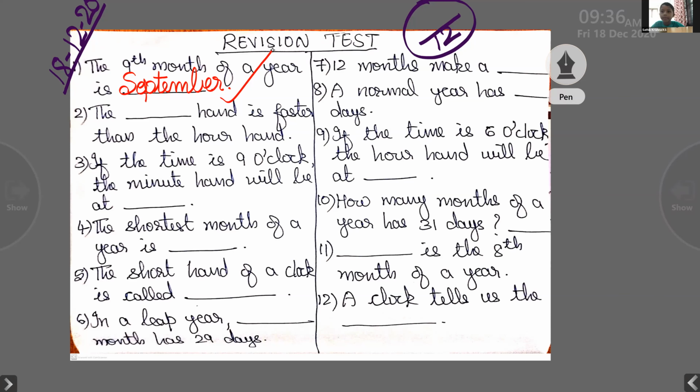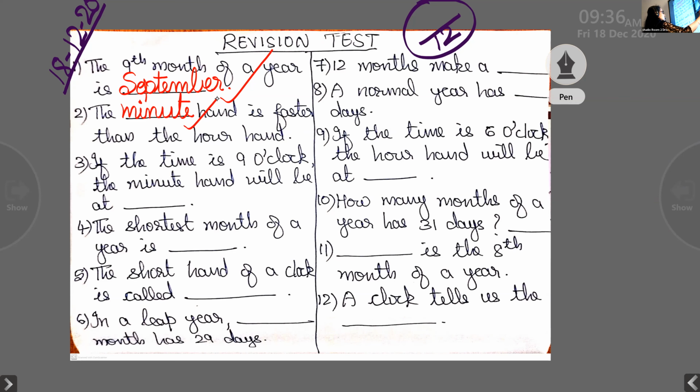Next, Sadhik. The minute hand is faster than the hour hand. Yes. Good, Johan. Good, Sadhik. Minute hand is faster than the hour hand. I'm going to write the spelling here. M-I-N-U-T-E. Minute. The spelling is correct. Put a tick.